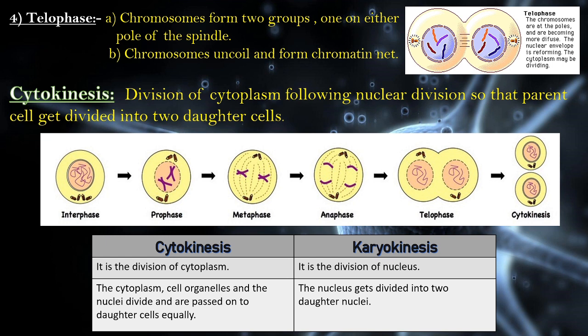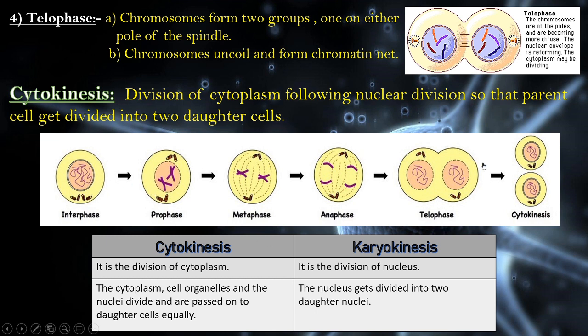Now the cytokinesis will occur. What is cytokinesis? Cytokinesis means the division of cytoplasm. Now, cytokinesis occurs in plant cells by cell plate formation, and in animal cells, cytokinesis occurs by furrowing or cleavage or invagination.